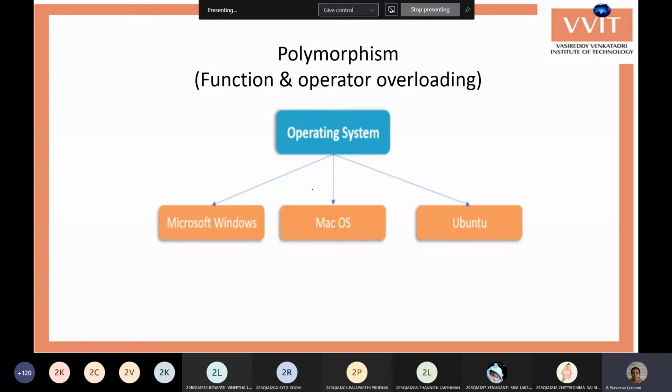Polymorphism, just an example: we may have a number of operating systems, like Windows, Mac OS and Ubuntu. All operating systems' purpose is the same, but we have different types of operating systems.